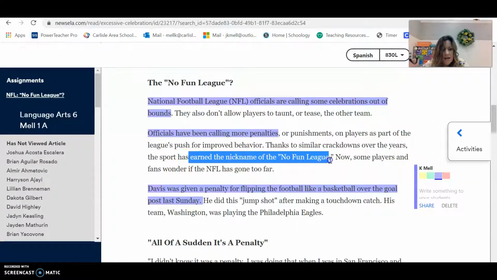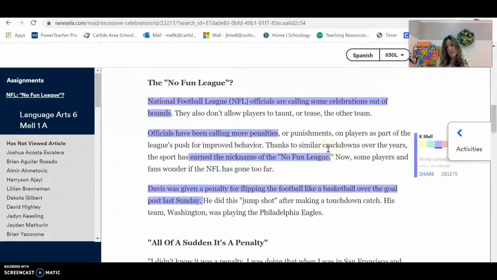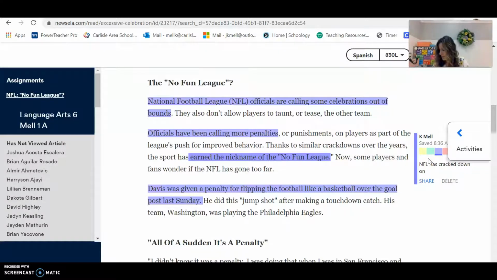So as I highlight this last detail that I think sums up what the main or central idea here is, I am going to annotate that. The main idea or central idea here is that the NFL has cracked down on celebrations.